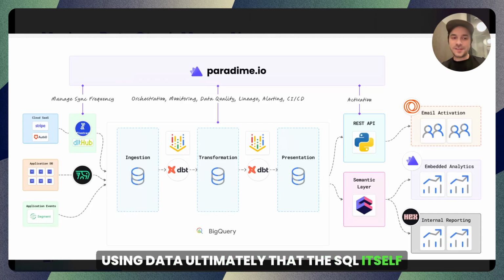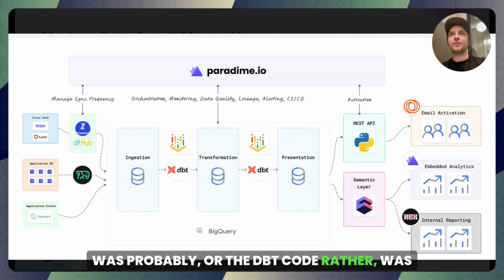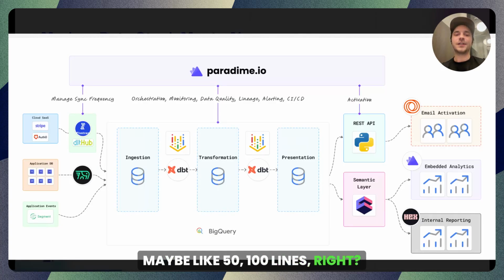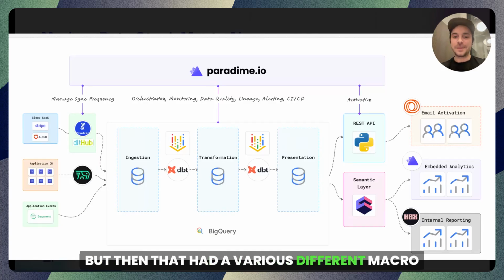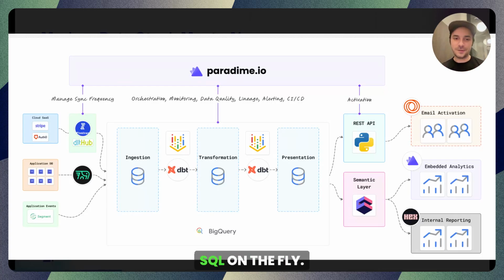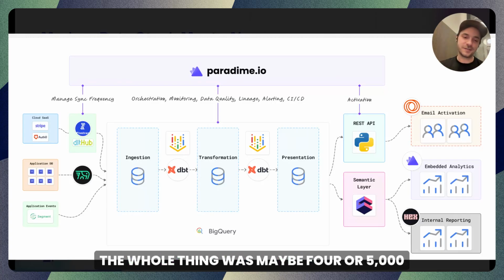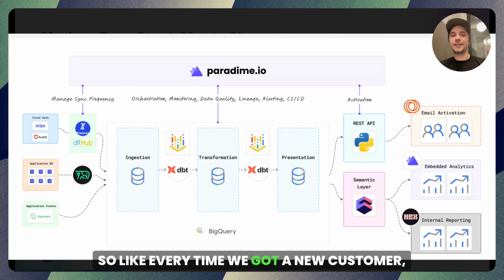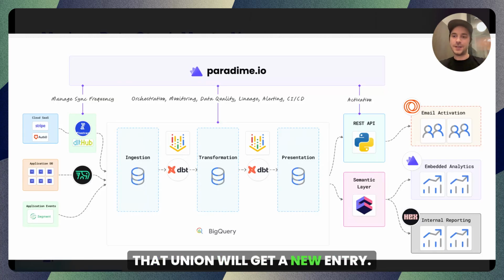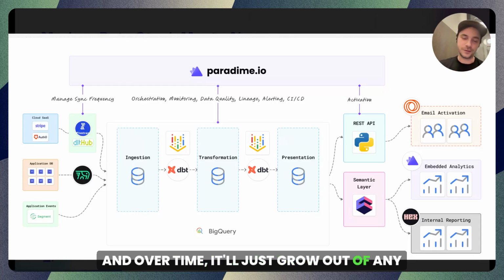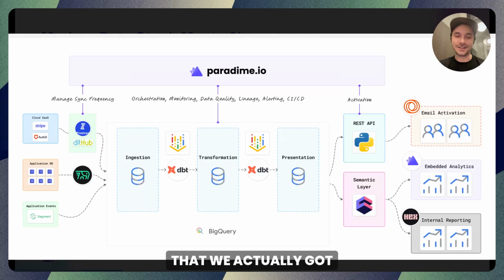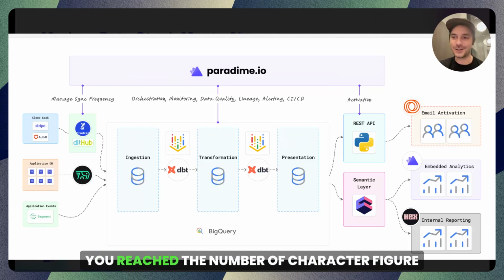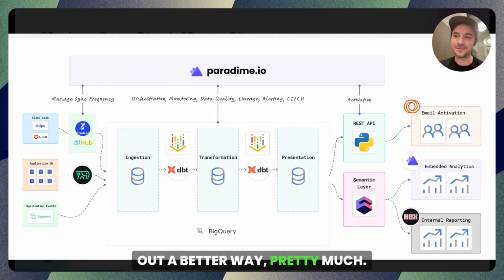Ultimately, the SQL itself, or the dbt code rather, was maybe 50, 100 lines, right? But then that had various different macros that would make sure that we adapt the SQL on the fly. And the whole thing was maybe 4,000 or 5,000 lines. And every time we got a new customer, that union would get a new entry. And over time, it just grew out of any way that could be manageable, to a point that we actually got an alert in one of our production jobs saying, hey, you reached the number of characters, figure out a better way, pretty much. So that was an interesting one.